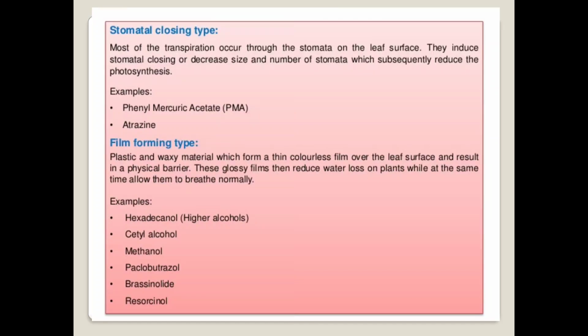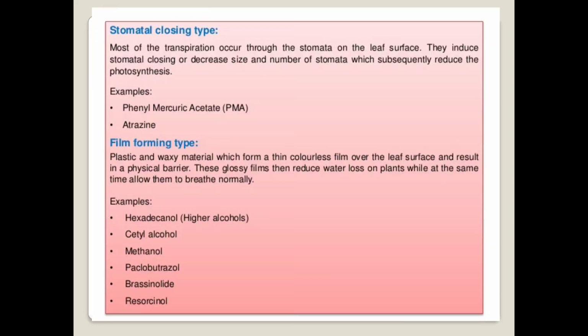Most of the transpiration through the plant surfaces takes place through the stomata, which are present on the leaf surfaces of the plant.